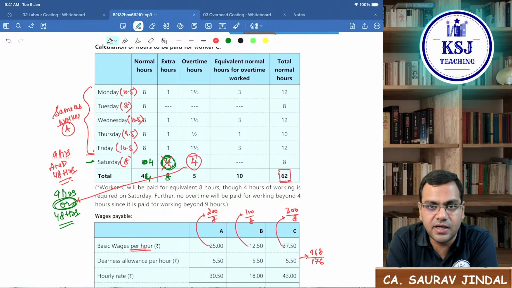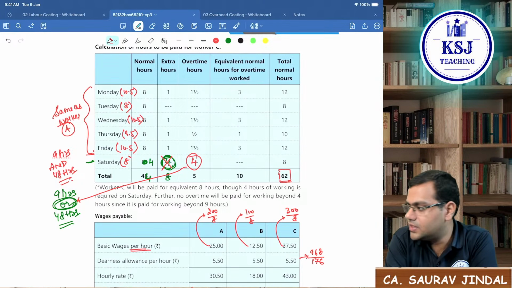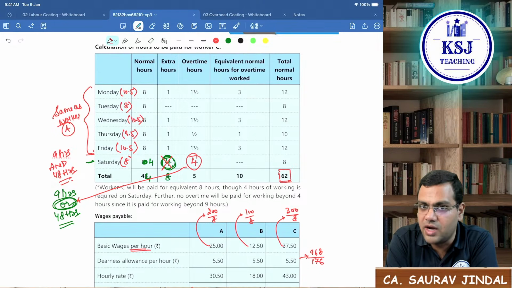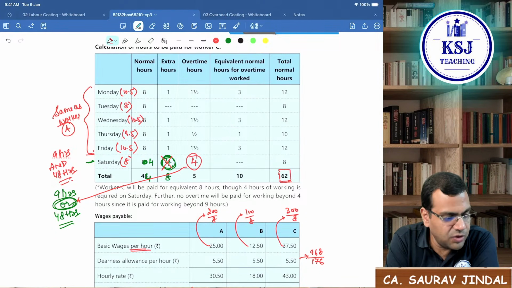So you have to read the condition very carefully. What is the condition given? Whether it is only the 9 hours condition, whether it is the 9 hours and 48 hours condition, or whether it is the 9 hours or 48 hours condition, an or. Just one word will change the whole scenario. Okay, let's move to the next question then.